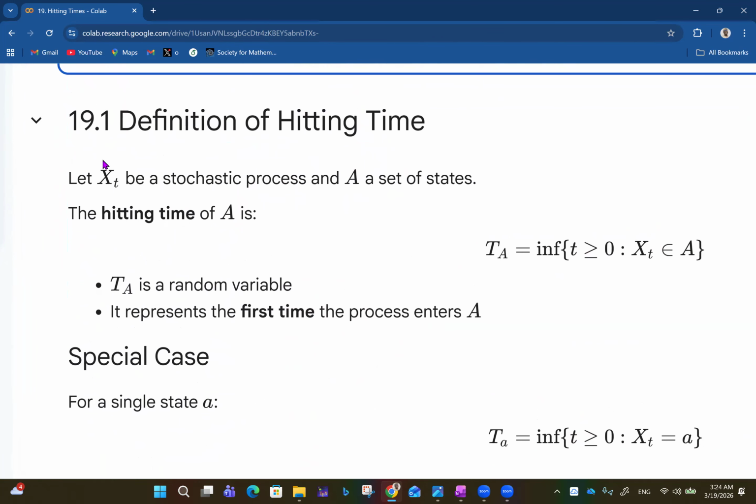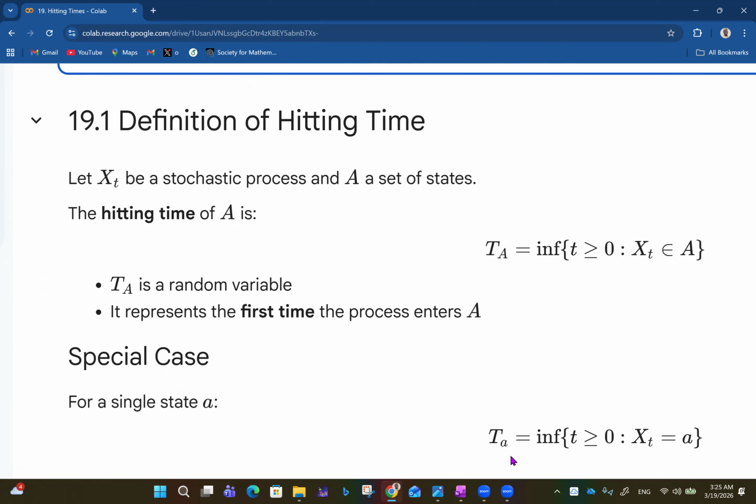Let X sub t be a stochastic process and A a set of states. The hitting time of A is T_A, which is the infimum of t greater than or equal to 0, so from time t equals 0 upwards, such that X_t belongs to the set of states A. T_A is a random variable and it represents the first time the process enters A. So the first time the process enters a particular state, or a set of states, is what you call the hitting time.